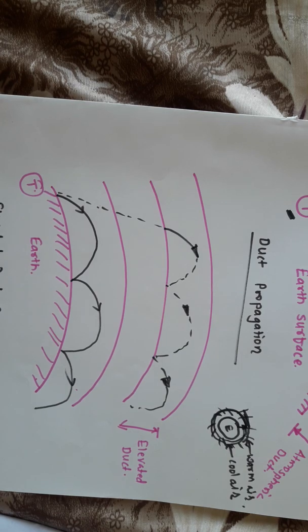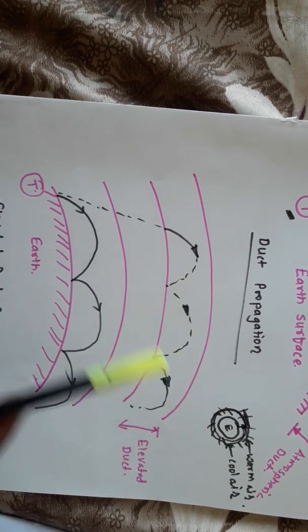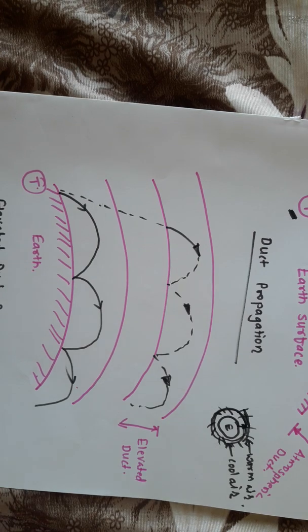The region in which super refraction takes place is called the duct, and a duct can be formed near the Earth's surface or at some height from it. Here you are observing a duct formed above some height from the surface, and this duct propagation is called the elevated type of duct propagation.